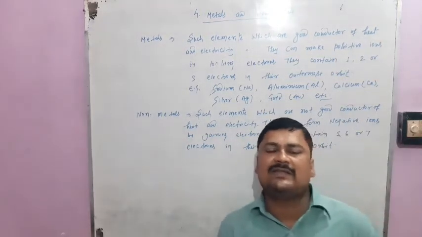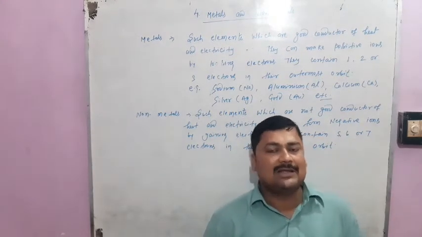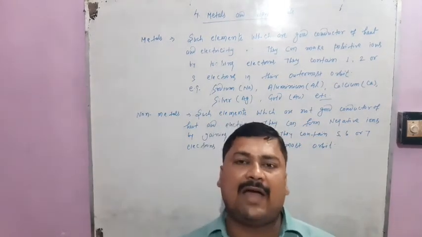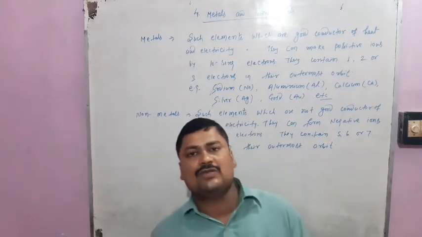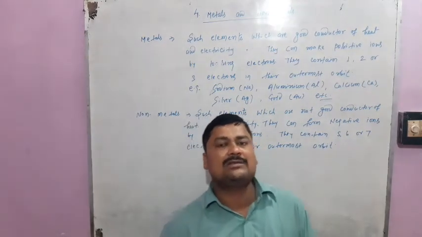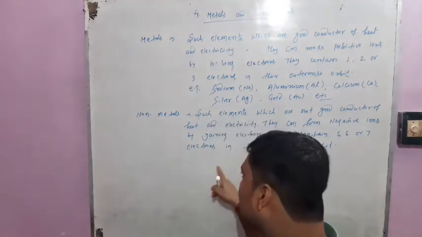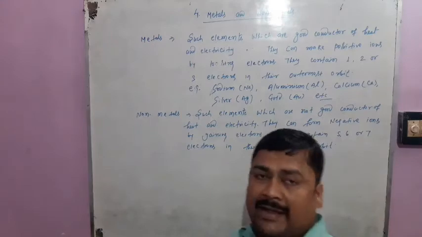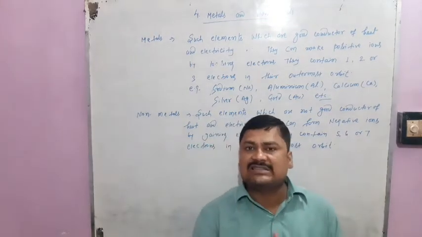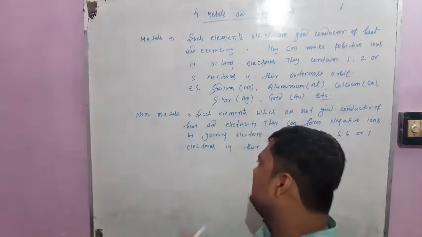Means such elements that are not good conductor of heat and electricity are also called non-metals. Such elements that form negative ions by gaining electrons from the other elements or metals are also known as non-metals. Or such elements that contain 5, 6 or 7 electrons in their outermost orbit are also known as non-metals.